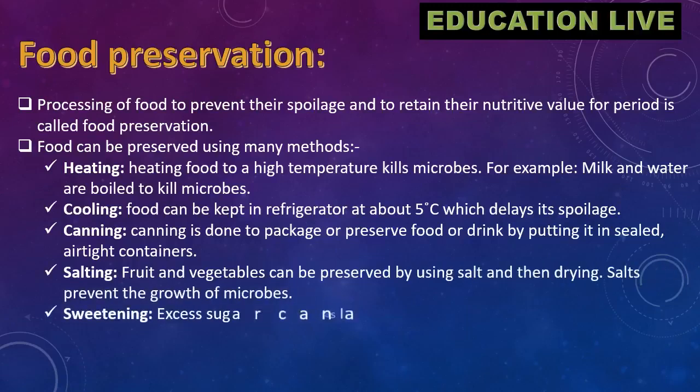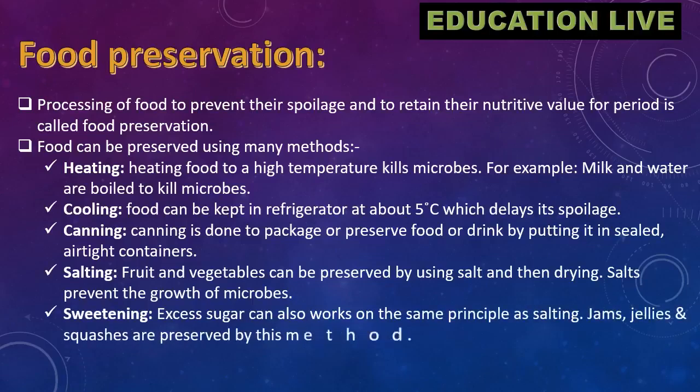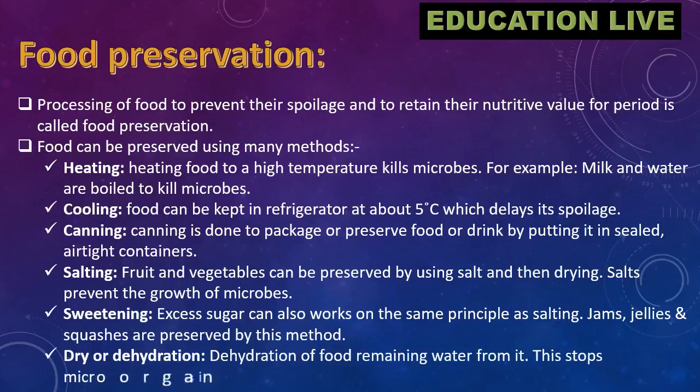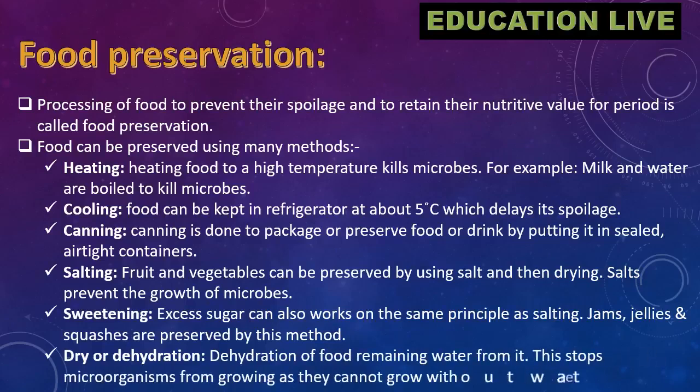Canning is done to package or preserve food or drink by putting it in sealed, airtight containers. Salting: fruit and vegetables can be preserved by using salt and then drying. Salt prevents the growth of microbes. Sweetening: excess sugar also works on the same principle as salting. Jams, jellies and squashes are preserved by this method.